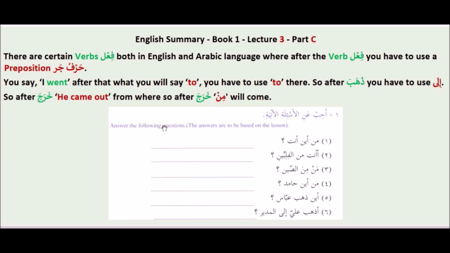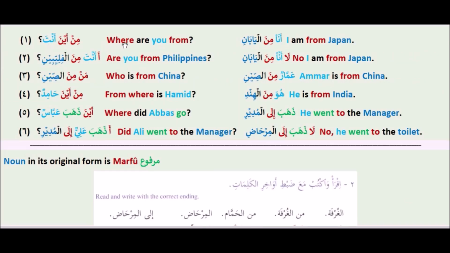Answer the following questions. The answers are to be based on the lesson. Min aina anta? Where are you from? Ana min al-Yabani. I am from Japan. Anta min al-Filibini? Are you from the Philippines? La. Ana min al-Yabani. No, I am from Japan. Man min al-Sini? Who is from China? Ammarun min al-Sini. Ammar is from China. Min aina Hamidun? From where is Hamid? Huwa min al-Hindi. He is from India.